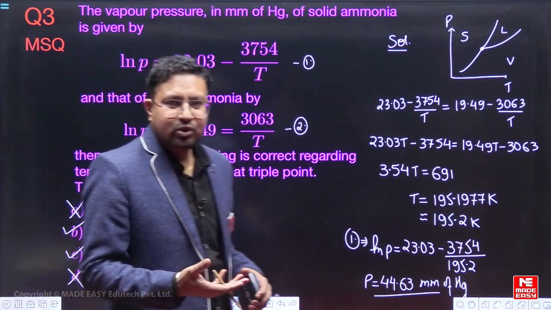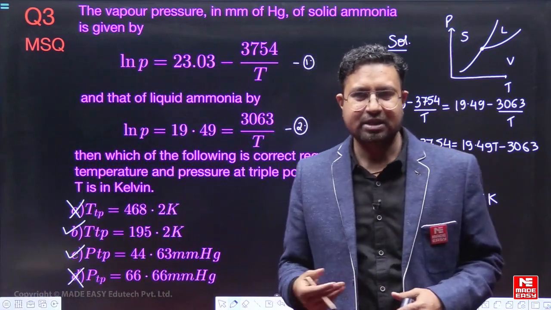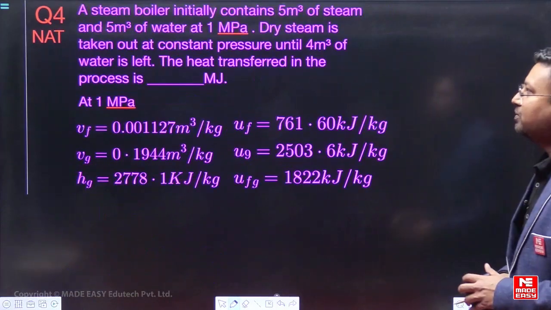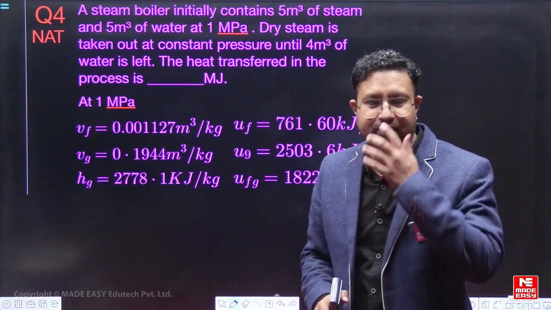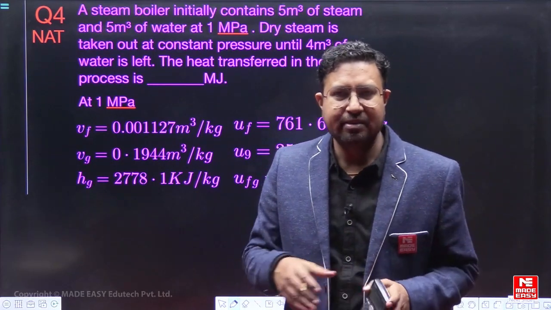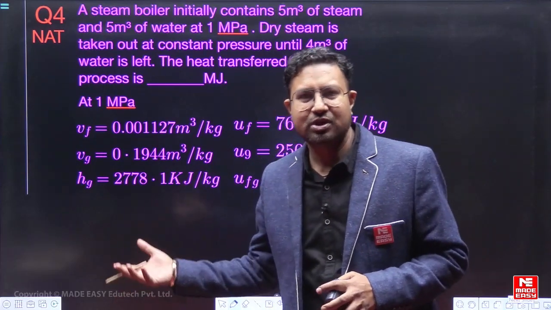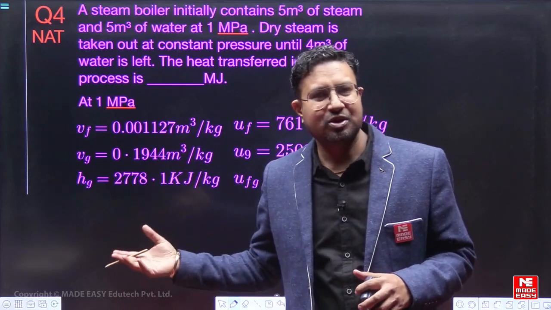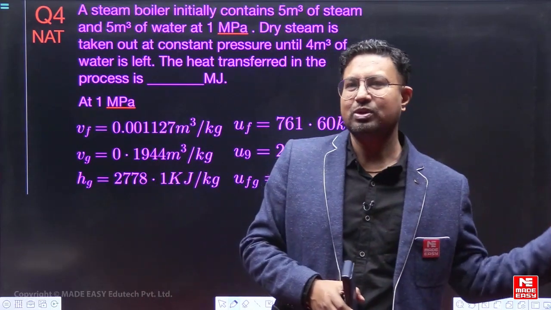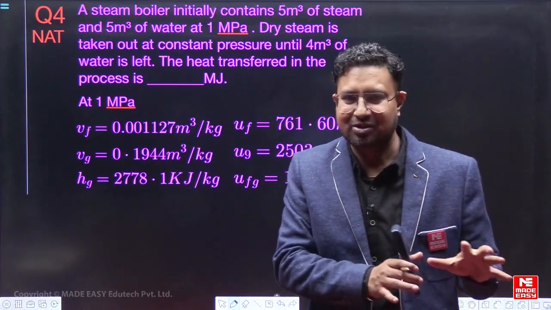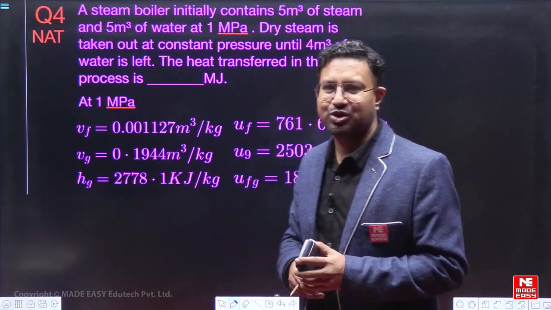Now let us move forward to the next problem. Moving ahead to the next problem. So now we have a question. There is a steam boiler. A steam boiler is mentioned, which means this question you can see is related to the properties of pure substance type. So question 3 that we solved, you can say that question was from the thermodynamic relations topic, that question was related to that.